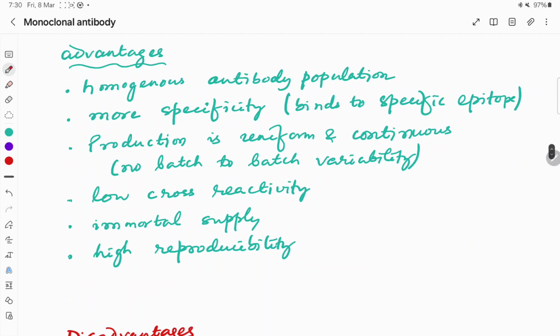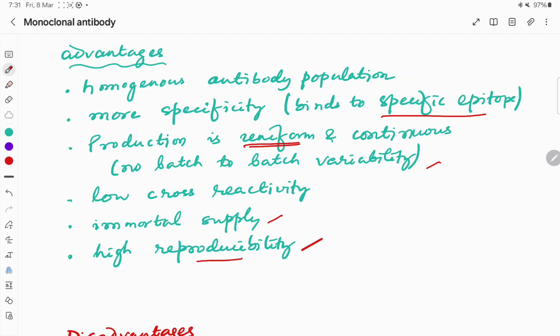So what is the advantage with the monoclonal antibody? They will produce a homogeneous antibody population in contrast to the polyclonal antibody where there is a heterogeneous antibody population, and they are more specific, binding to the specific epitope in the antigen. The production is uniform and continuous, with no batch to batch or lot variability. There is low cross reactivity. There is immortal supply because we have taken the myeloma cell, and there is high reproducibility because once the hybridoma is selected, then the production will be uniform.